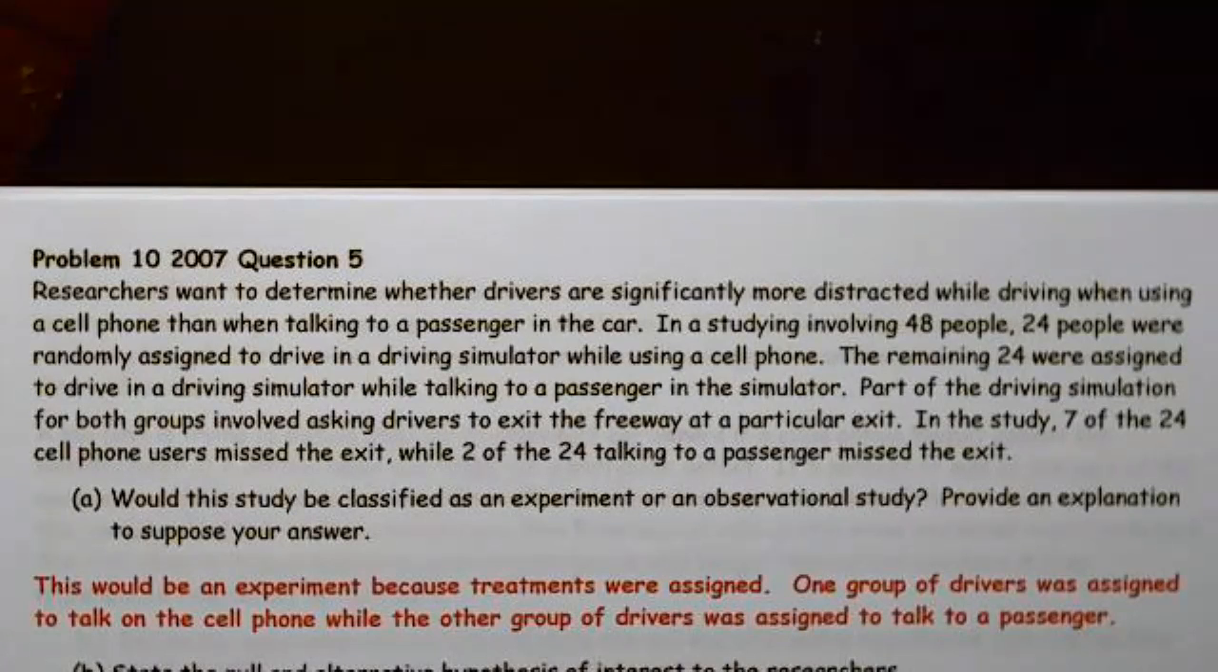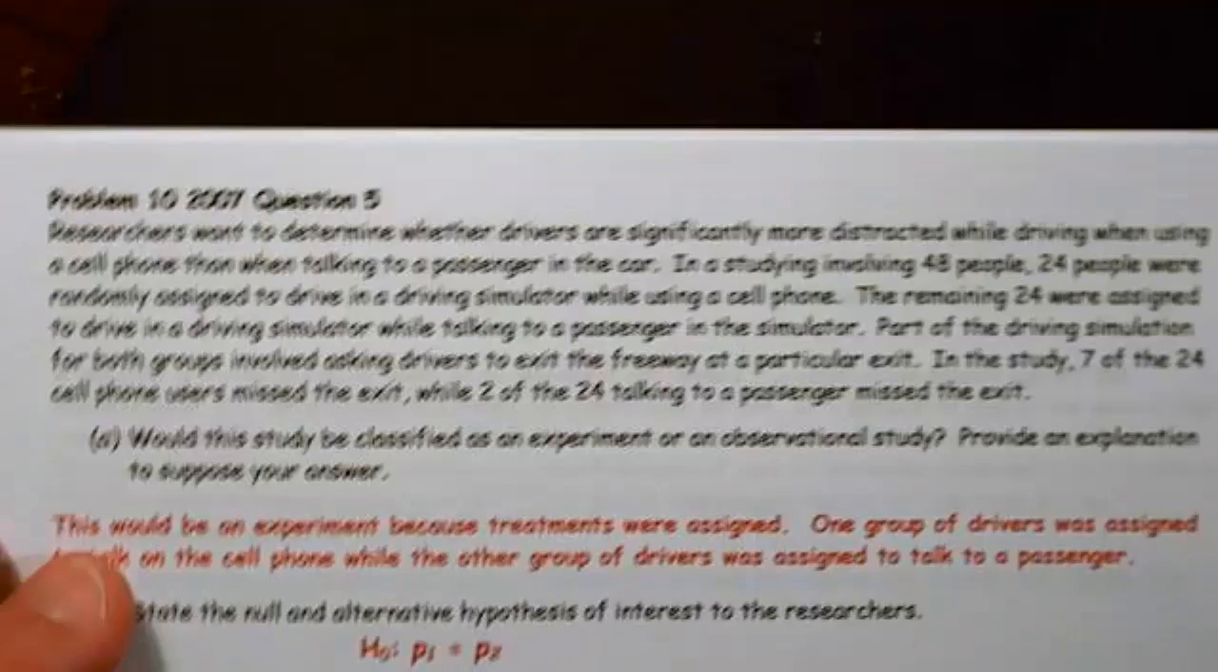Notice they use a simulator, so you could have done this. Obviously, if I just went out and observed people on the road, I couldn't have done that for ethical reasons. But here we assigned them to do this on a simulator, and so in this case, this is an experiment. One group of drivers was assigned to talk on a cell phone, while the other group was assigned to talk to a passenger. So you need to give the definition, treatments were assigned, and then explain how that was done, or what those treatments were, as verification.